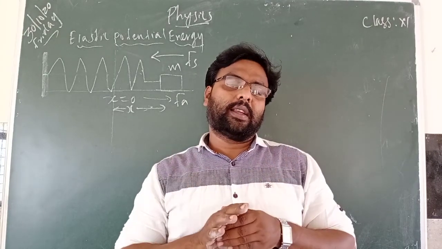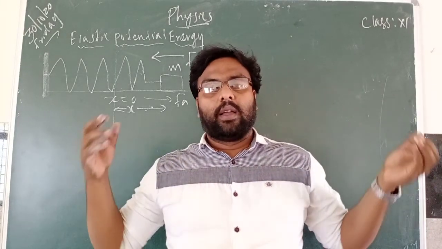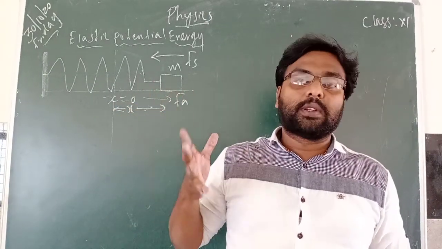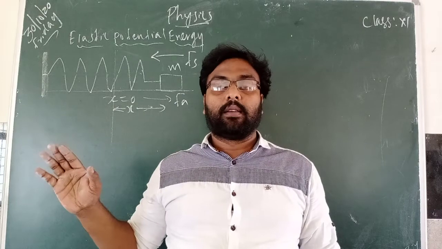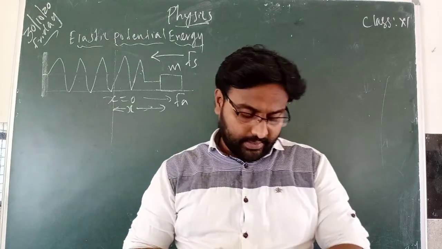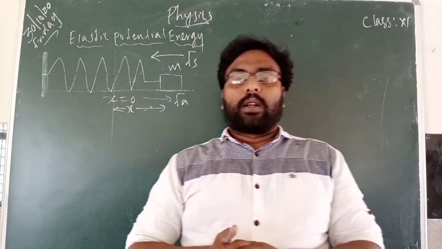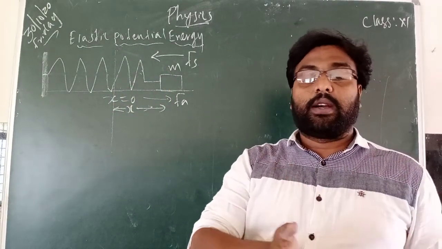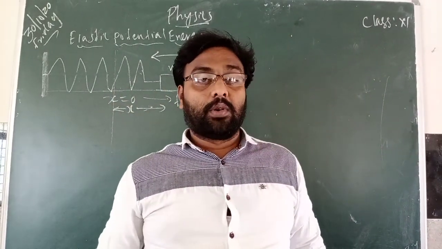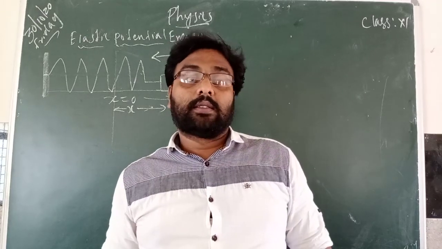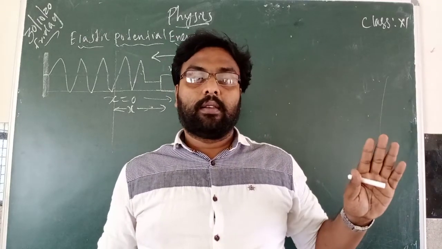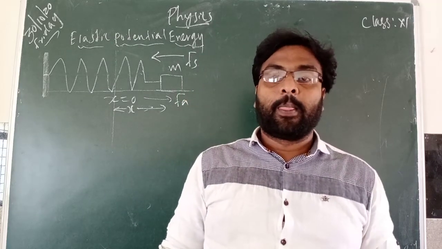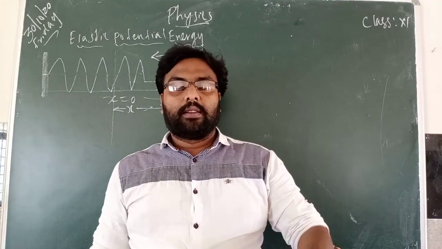So energy possessed in a rubber band, any stretched object or compressed object, possesses what energy? Elastic potential energy. So that is the elastic potential energy definition. Mark this definition on page number 178. This is also another 5-mark question, the derivation for elastic potential energy. So first you have to write this definition.